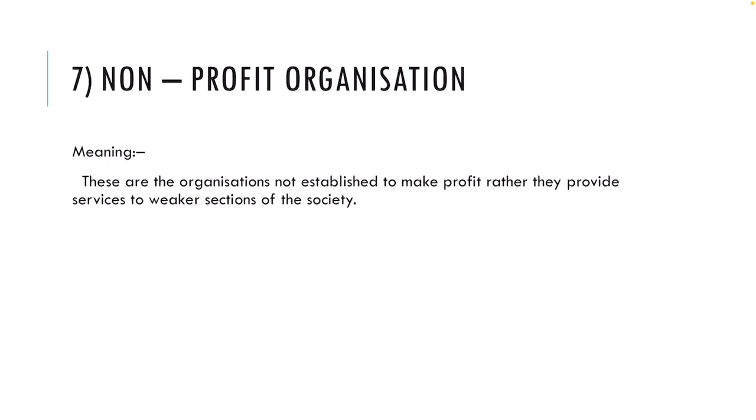You can take examples of charitable institutions which do not serve the public for the objective of profit making. Okay, then the public services or any welfare organizations are good examples for non-profit organizations.